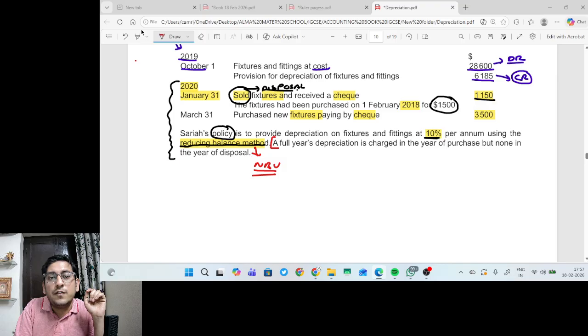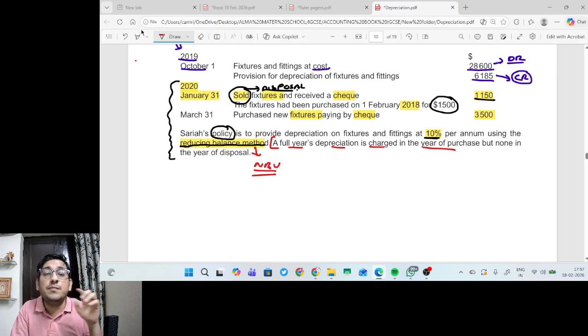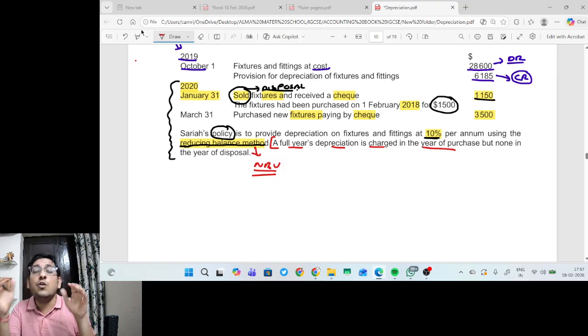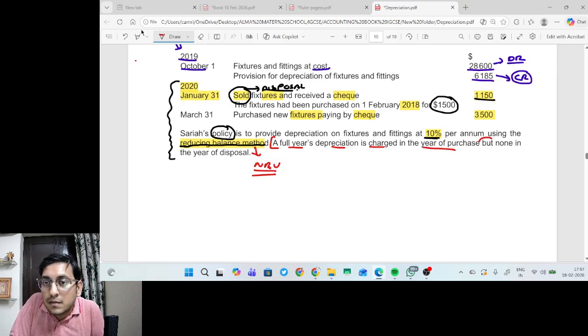Here now it is given a full year depreciation is charged in the year of purchase but none in the year of disposal. So this is very important, guys. Please read it carefully again. A full year depreciation is charged in the year of purchase. That means whenever we purchase assets, whether it is in the first month or second month or third month or at the end of financial year also, we have to charge depreciation for full year irrespective of date of purchase. This is accounting policy. But no depreciation, none in the year of disposal.